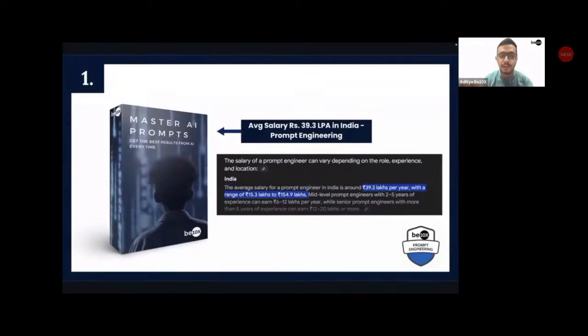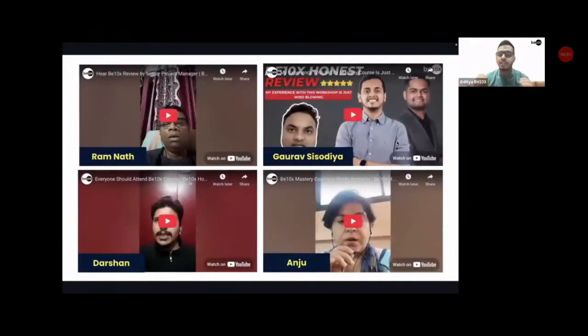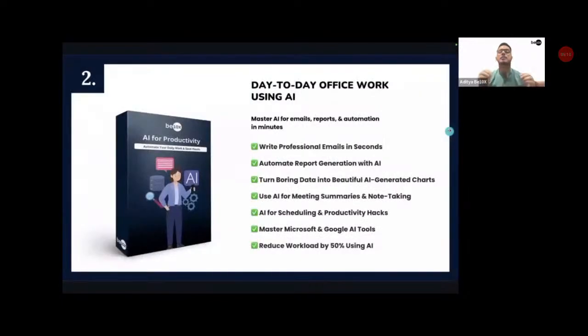And guys, via this first module itself, a lot of our students like Ramnath, Gaurav Sisodia, Darshan, Anjuji, all of these people have gotten jobs as prompt engineers after this first module itself. After we do that, we'll go to the second module, which is all about the world of day-to-day office work using AI, how to become completely AI-proof in your office for any sort of work that you are doing and automate your work in your office. We'll be learning that in the second module.